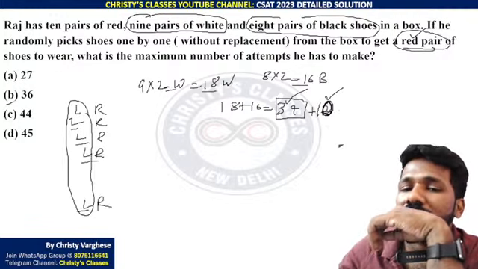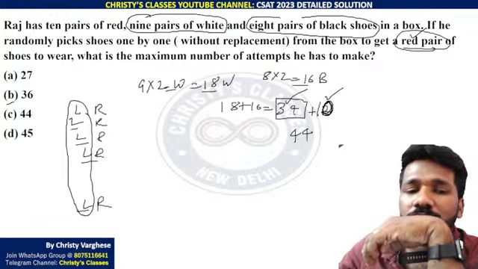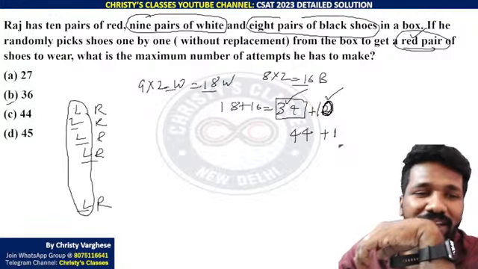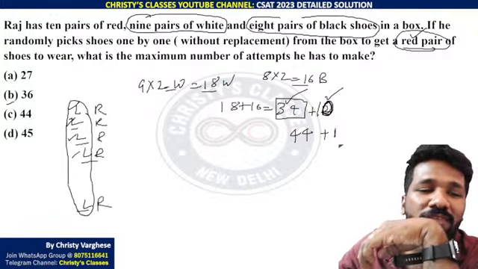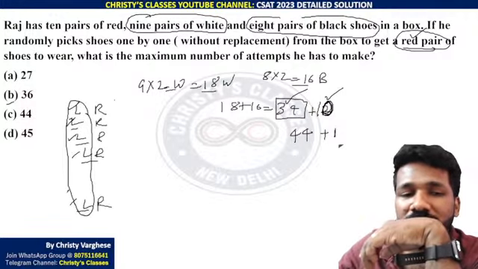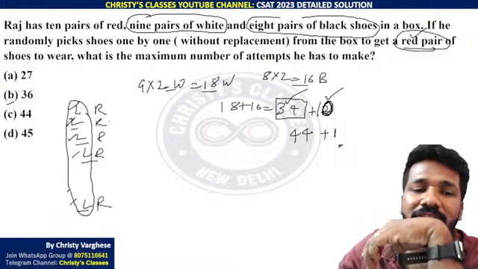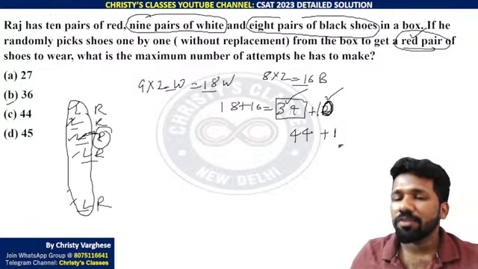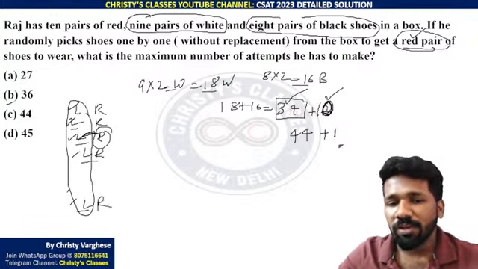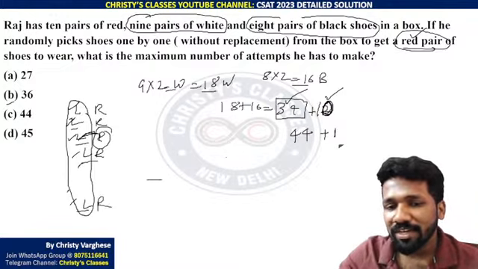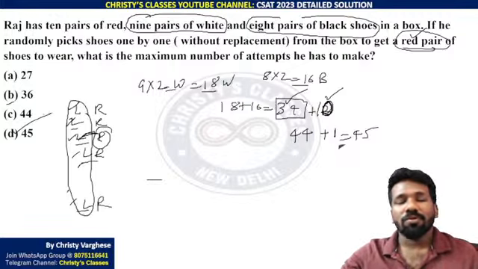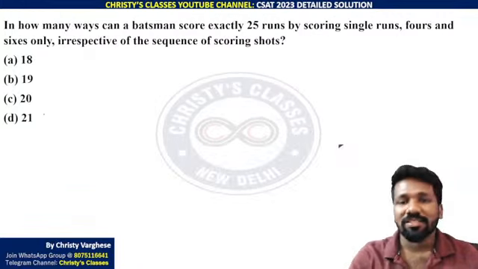That means 34 plus 10, 44. Now if you take one more, you already have one sample of each type with you. That means if you take one more, that will be a right. That will be any of these rights, but you can match it. You already have the left one of it with you. That is why 44 plus 1, 45 is the correct answer. It's a very good question to make you think more. So option D, 45 is the correct answer.